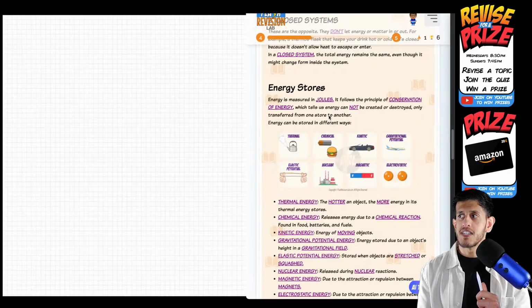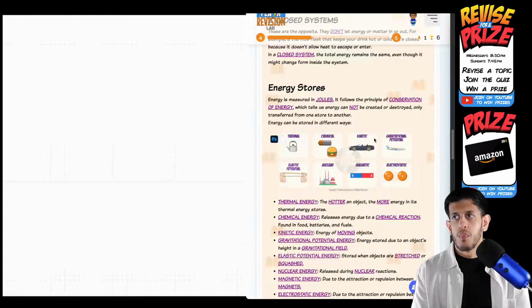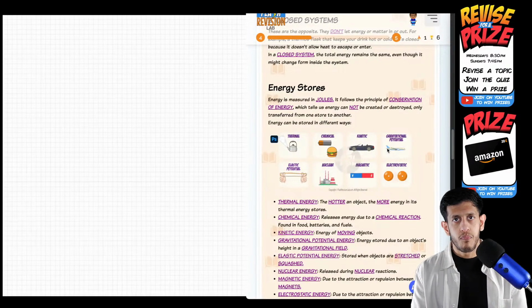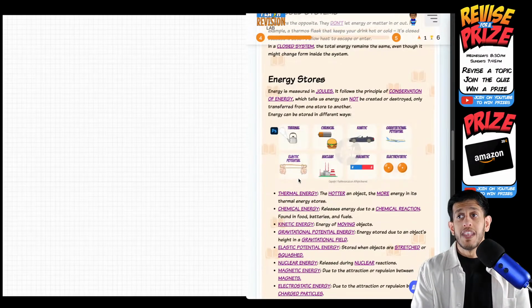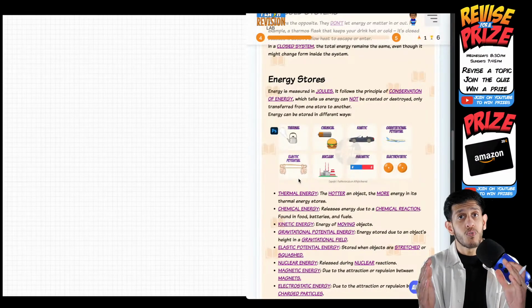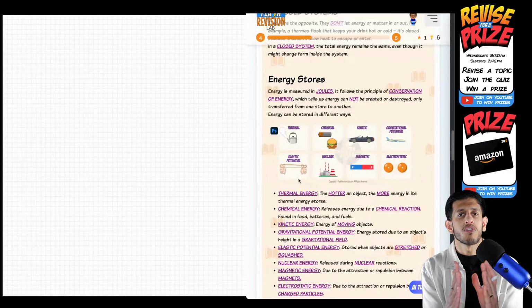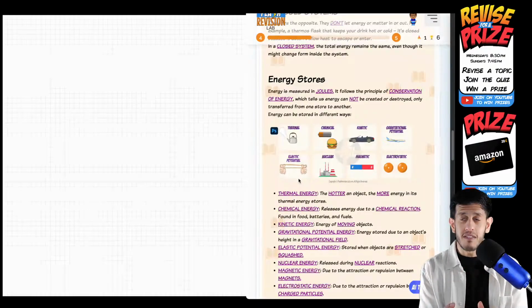Kinetic energy is energy through movement. So when we run, or a car's driving, an object moving is always kinetic energy. We then have gravitational potential, which is to do with the height or position of an object. The higher it is, the more gravitational potential it will have. We then have elastic potential, as the name suggests, elastic rubber bands. When you stretch or squash an object, because a spring can be squashed or compressed, the energy stored in that is elastic potential.